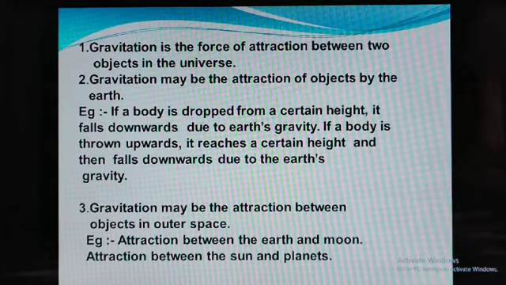Gravitation is the force of attraction between two objects in the universe. Otherwise, it can be stated that gravitation may be attraction of an object by the earth. Now we are considering the example given by Sir Isaac Newton.